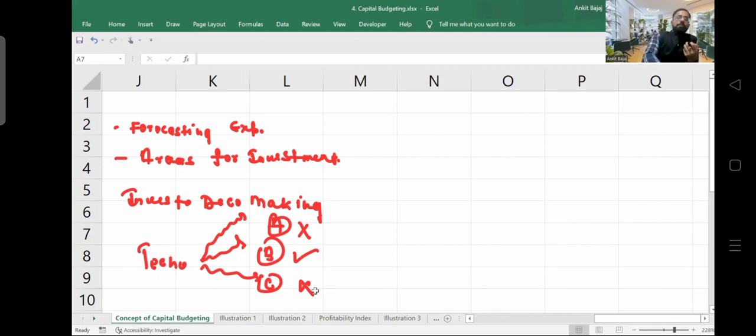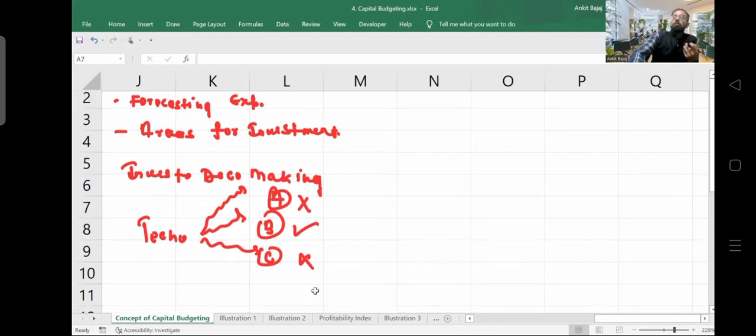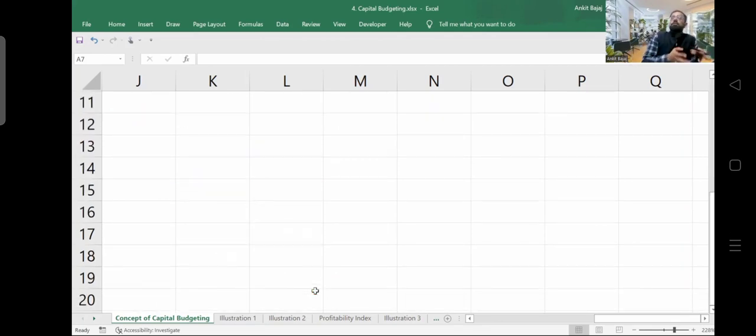Now further, when learning the capital budgeting chapter, we have to apply lots of finance related formulas and concepts, and after that we will get the best result. I'm taking a very simple example here.